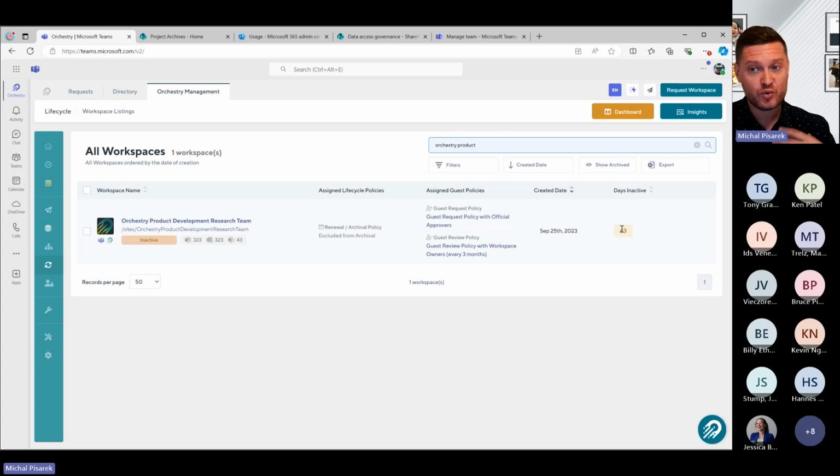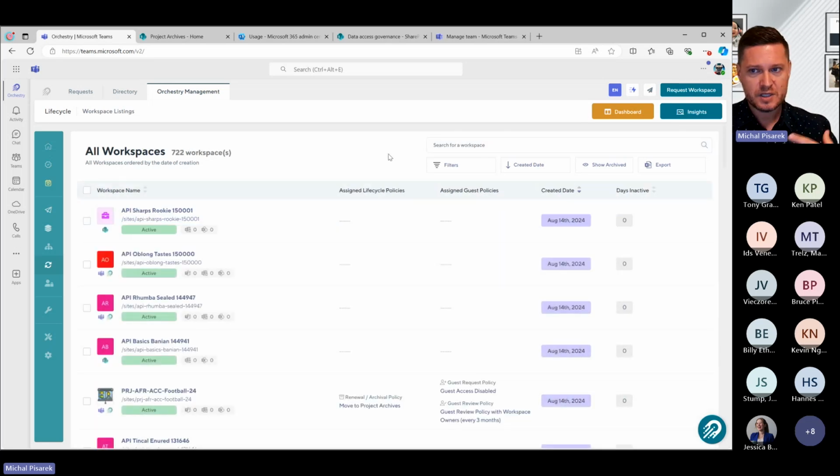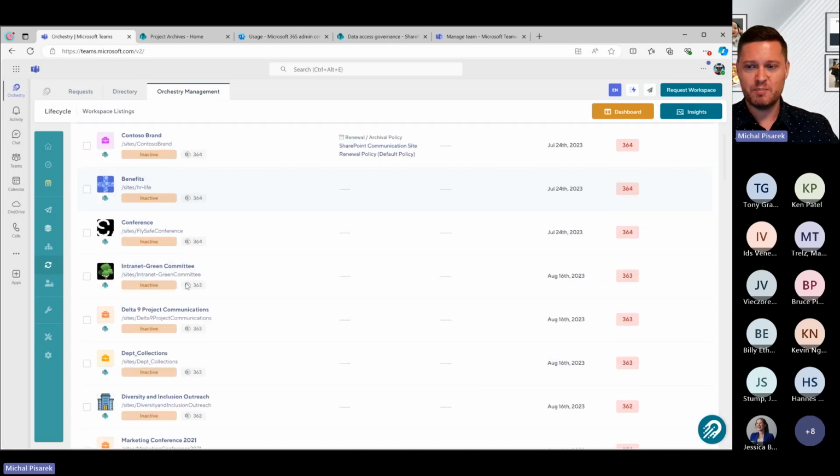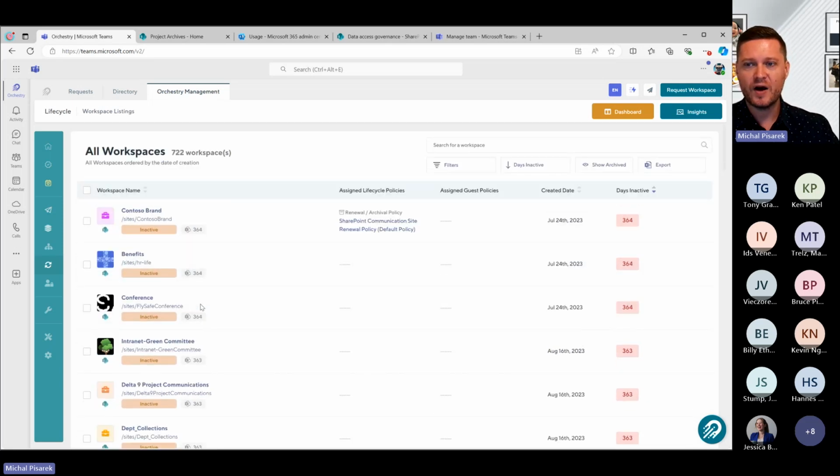So it's a really powerful, intelligent way to be able to do this. So of course, what most of our customers do, they go in, they put in Orchestry, they do a sort on days inactive, and this is really where the blood drains out of their face, because they'll find they have teams, team sites, communication sites that haven't been used for days, months, or potentially years.